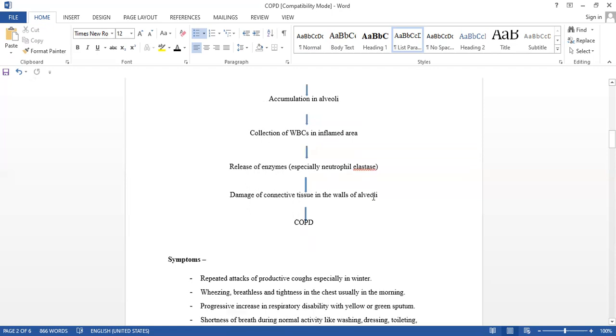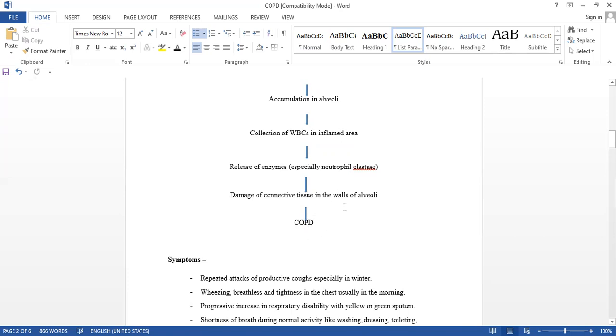Actually neutrophil elastase, and it damages the connective tissue in the walls of the alveoli, and that causes COPD. They come for defense, but due to that enzyme, if there is more infection, more inflammation, it causes damage to the walls or septa of the alveoli, and that leads to COPD.